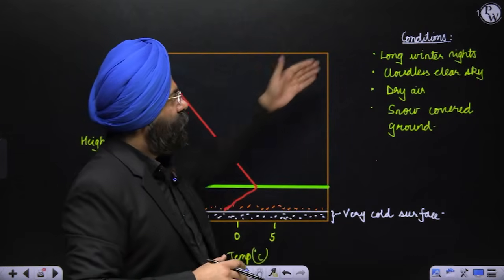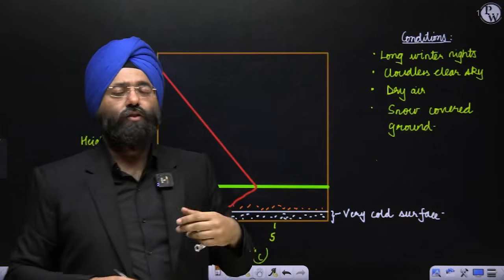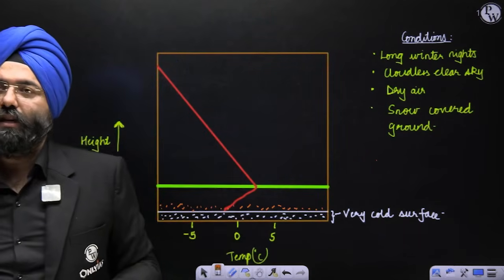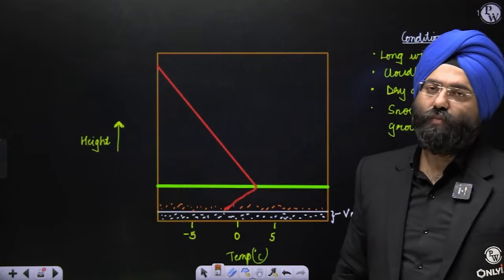In this condition, long winter nights, cloudless clear skies, dry air, snow-covered mountains and snow-covered grounds are helpful in the creation of these temperature inversion conditions. Clear? This is something that you should be aware of.